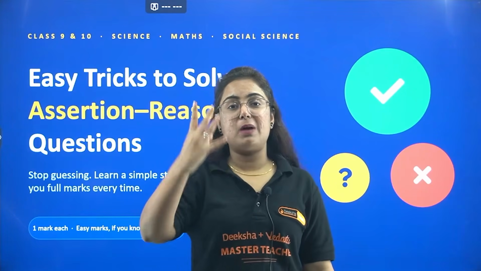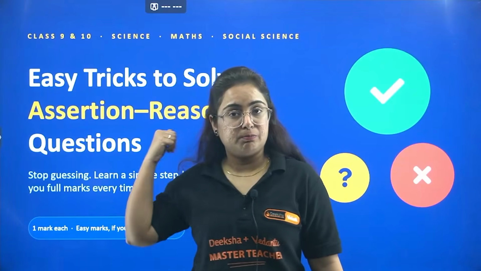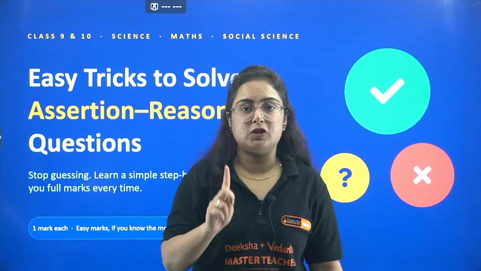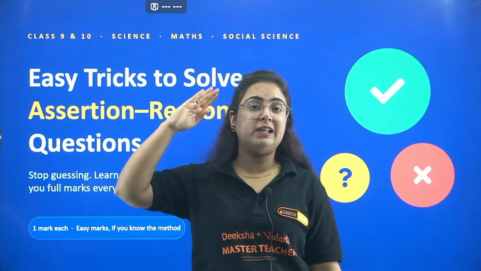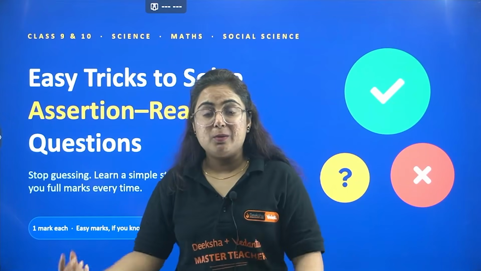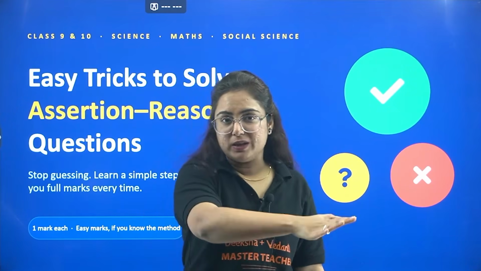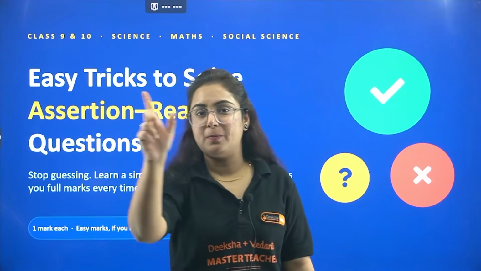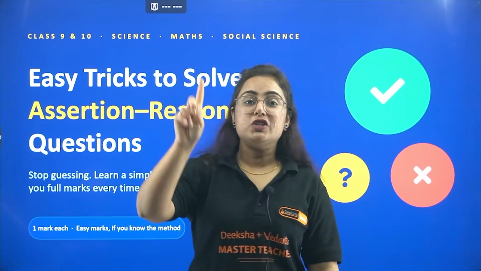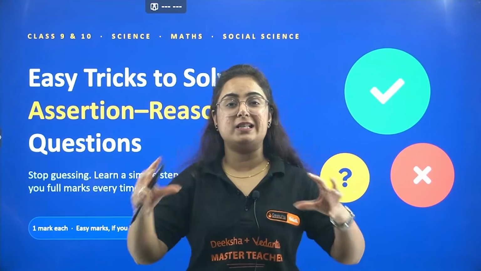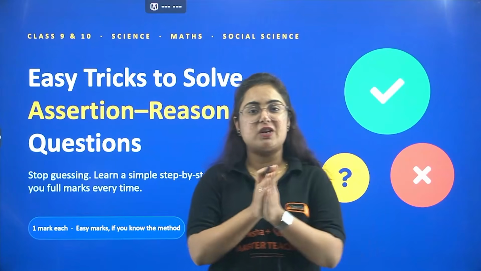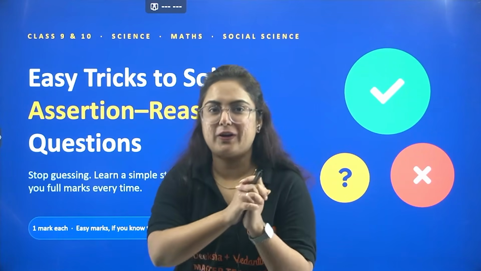4 to 5 marks come from this same type of question in each chapter, and that can decide your future, whether you are a topper or not. That single mark, that thin line, either makes you an average student or makes you a topper. So don't go anywhere. Today in this video we will talk about every detail of it. Welcome to the platform Diksha Vedantu, and I am your faculty Tanvi Ma'am.